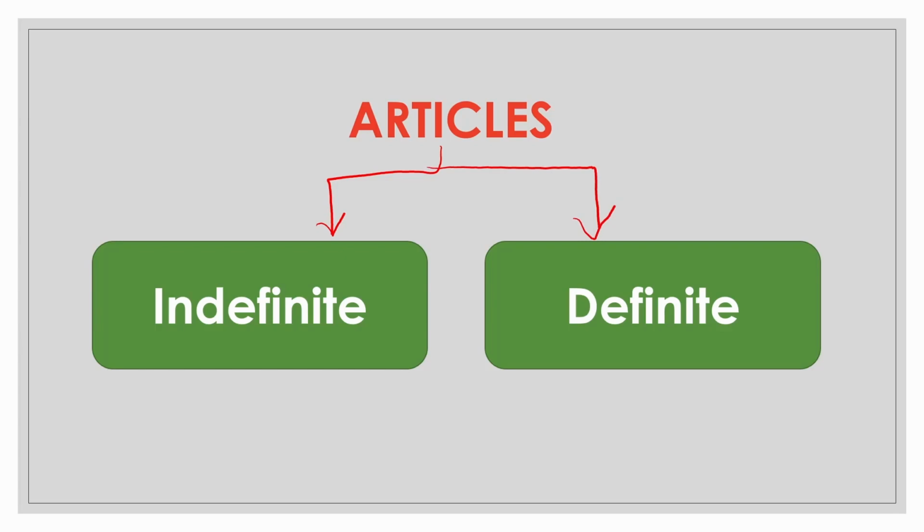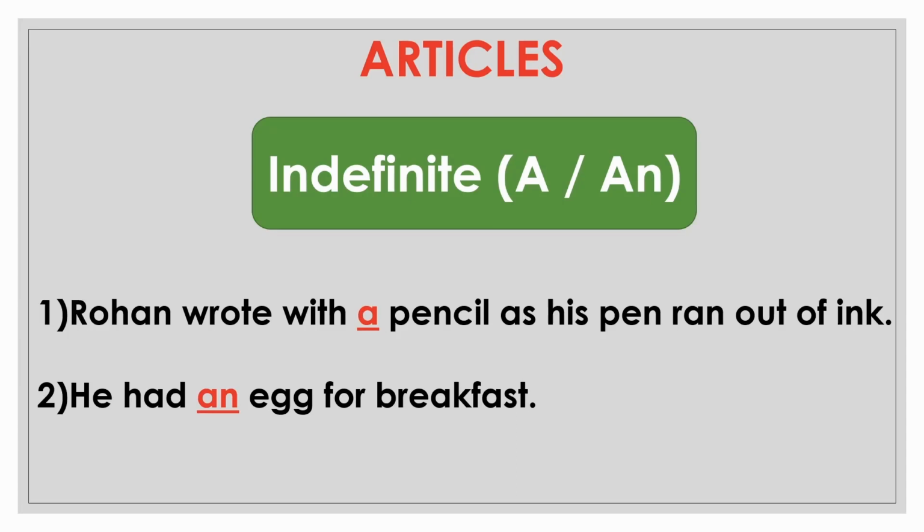Let's first learn about indefinite articles, which are a and an. Why they are called indefinite? They are called so because they do not speak of any particular person, place, animal or thing. See this example. Rohan wrote with a pencil as his pen ran out of ink. Here we are talking about any pencil, not any specific or particular one. Now see the second example. He had an egg for breakfast. An egg means any egg, not any specific or particular egg. In short, it implies that the thing referred to is non-specific.